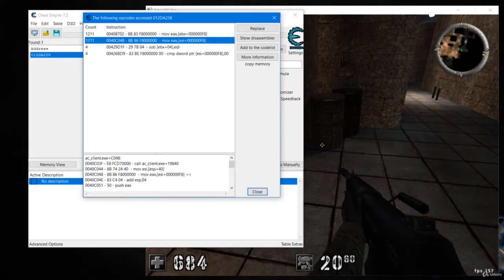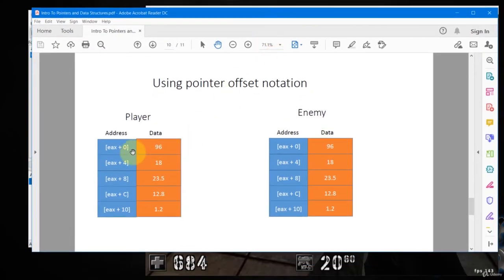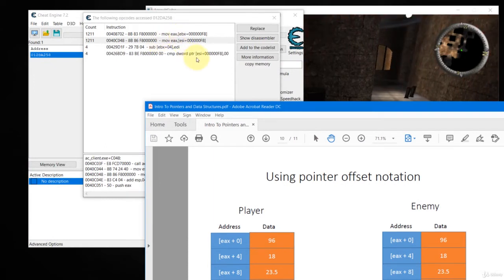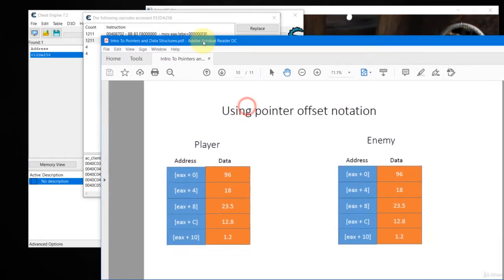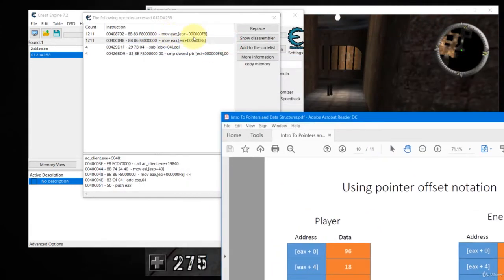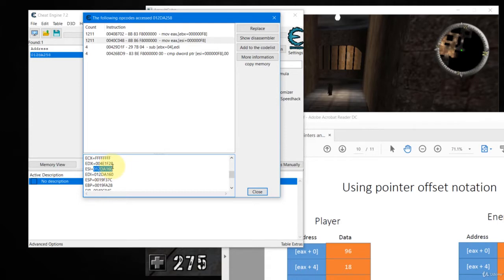Remember in the earlier lessons I did mention this diagram. This is the base address, and then this is the offset, right? So these are offsets. So we know that now the base address we found is ESI, and the offset is F8. F8 is the offset to our health. So now we can grab hold of the ESI value by going down here at the bottom. Look for the ESI, which is this one. ESI is one of the CPU registers, so we copy this one.